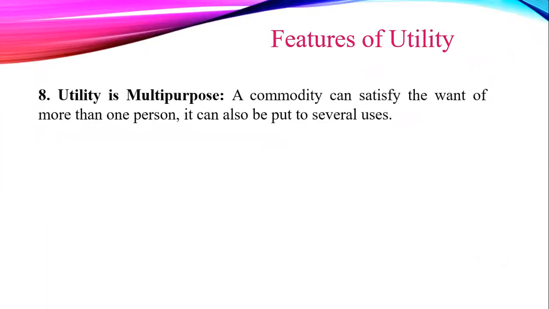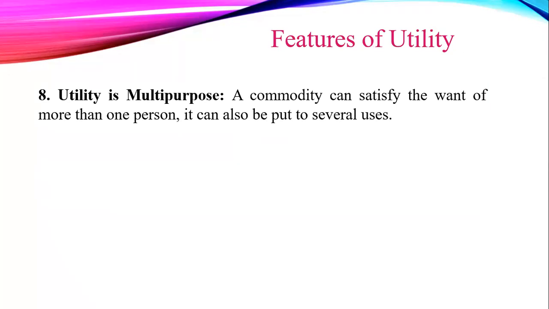Next feature of utility is multi-purpose. A commodity can satisfy the want of more than one person. It can also be put to several uses. The same commodity can possess the capacity to satisfy different wants.